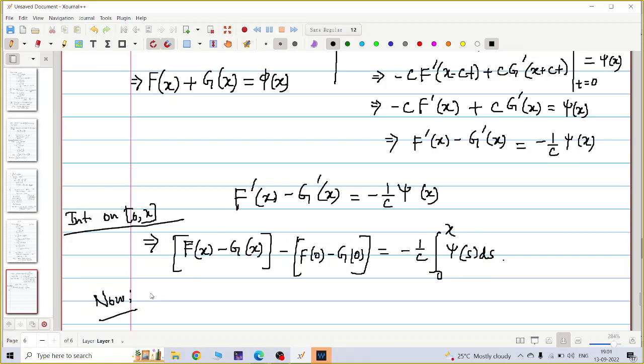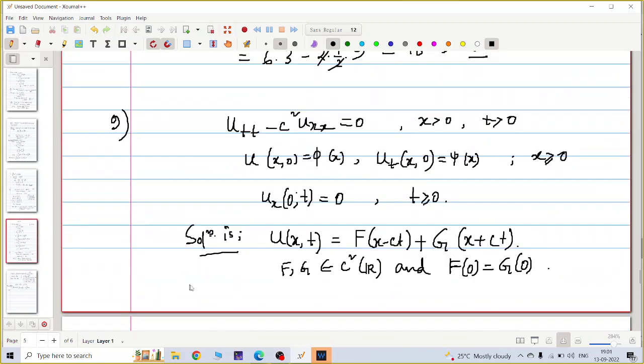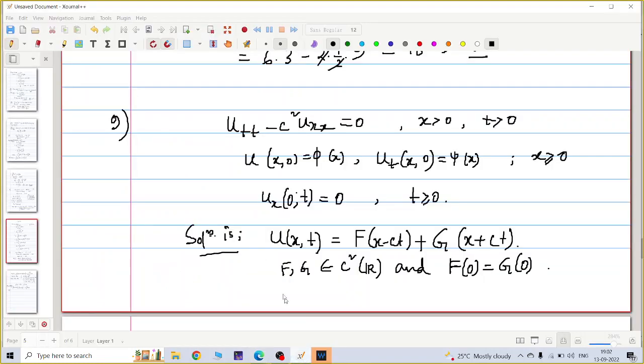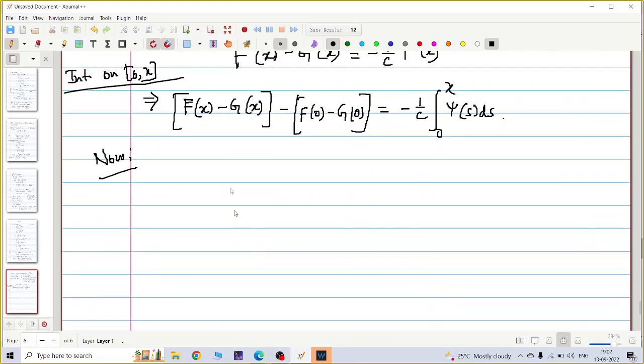So now, given f(0) equal to g(0) in the equation, let me solve the question. Given that f(0) equal to g(0), so put f(0) equal to g(0).